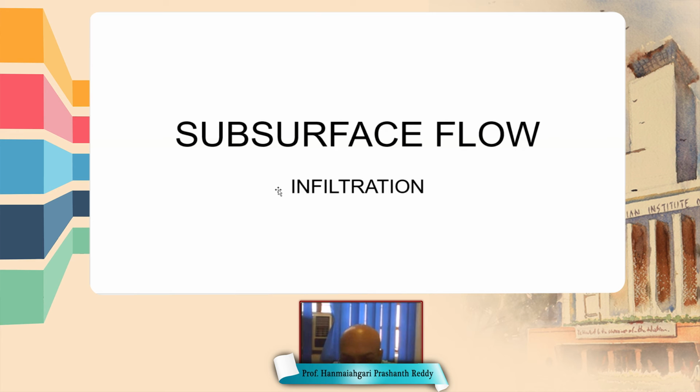Infiltration is very important because in the hydrological cycle, when there is rainfall, part of it goes above the soil surface, that is called runoff, and part of it seeps into the ground. That is called infiltration.